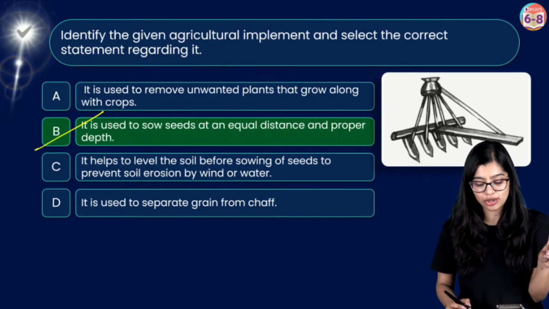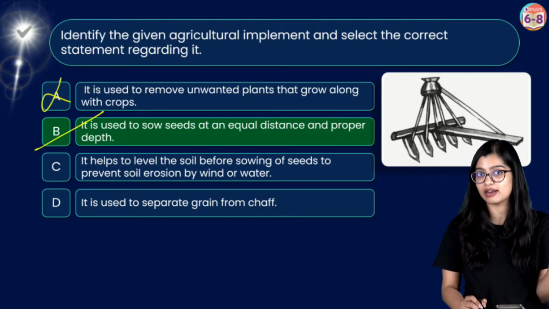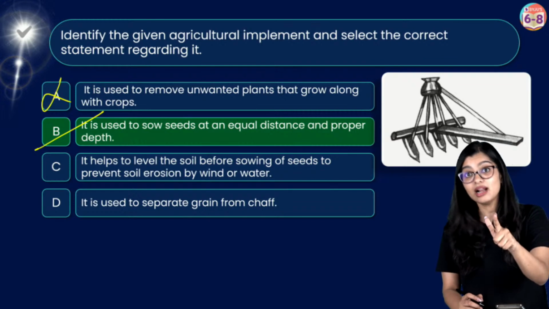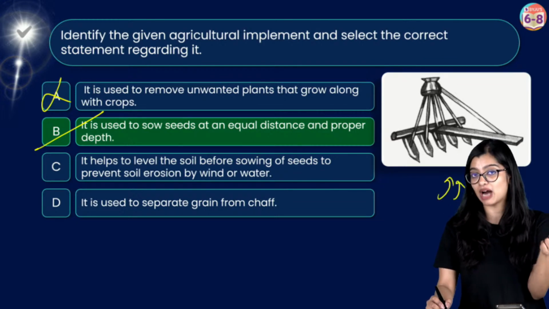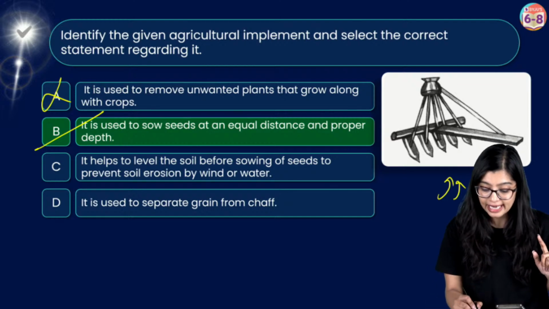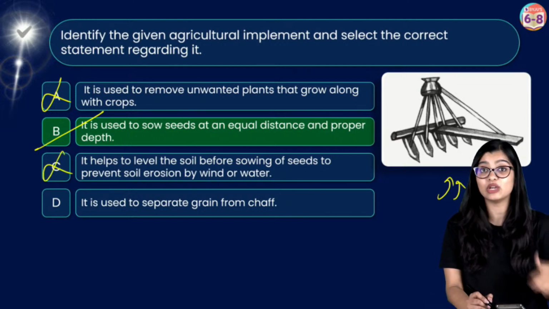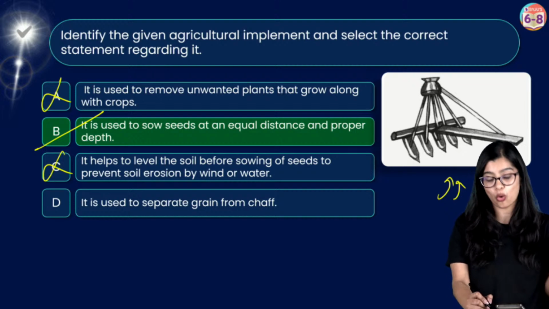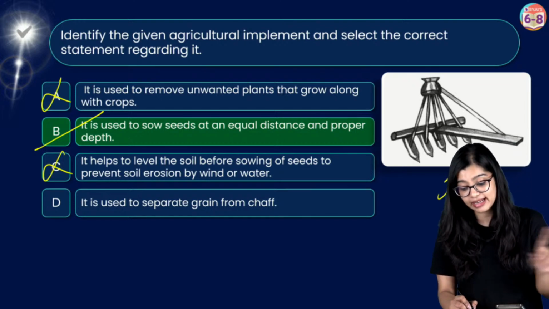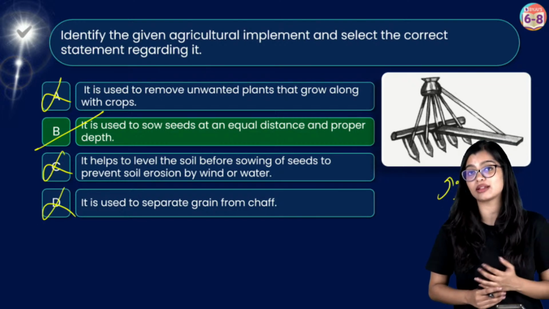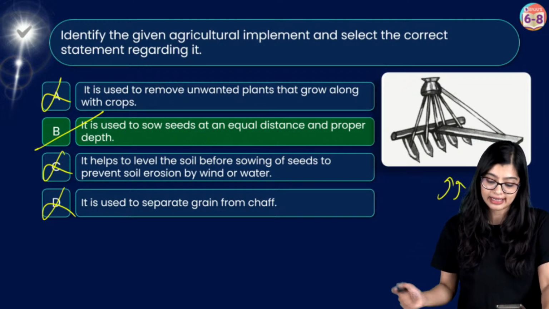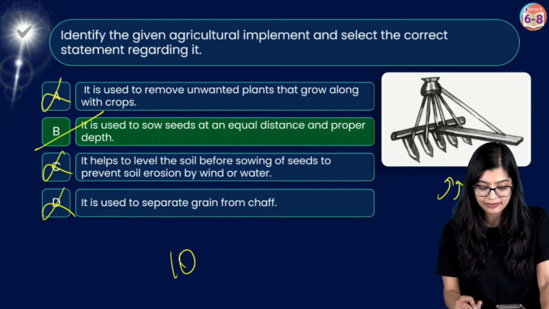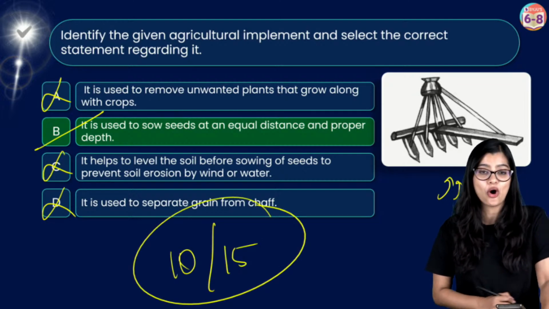It is not used to remove unwanted crops, that is weeding, right? And we use a khurpi. A seed drill can be used, but here because funnel sowing is shown, we cannot really mark option A as the answer. It is used to level the soil? No, we use a leveler, or sometimes a hoe or plow. It is used to separate grain from chaff? No, this is not the case. Again, that is winnowing, right? Separating grain from chaff, which is why the correct answer here is option B. So 10 out of 15 for all of you.